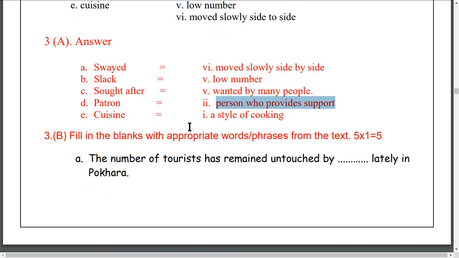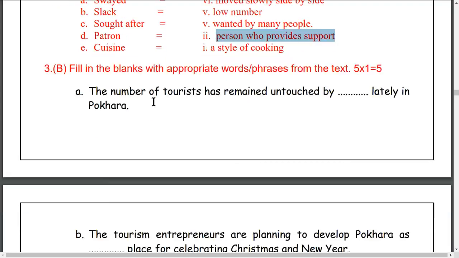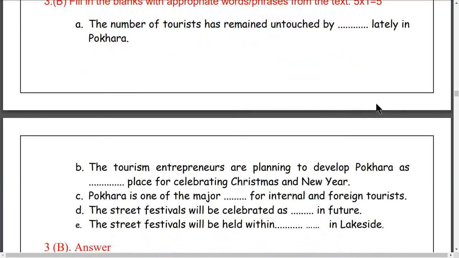Question number 3B, fill in the blanks. Fill in the blanks with appropriate words or phrases from the text. One question carries 1 mark, and there are 5 questions, so 5 marks here. Number A: the number of tourists has remained untouched by the blank lately in Pokhara. Number B: the tourism entrepreneurs are planning to develop Pokhara as blank. Number C: Pokhara is one of the major blank.